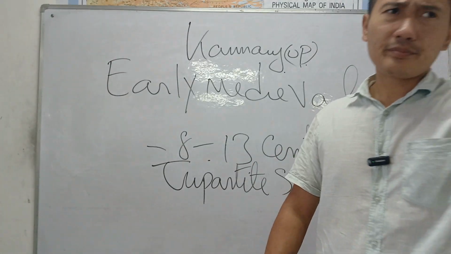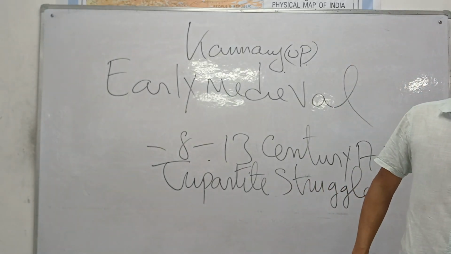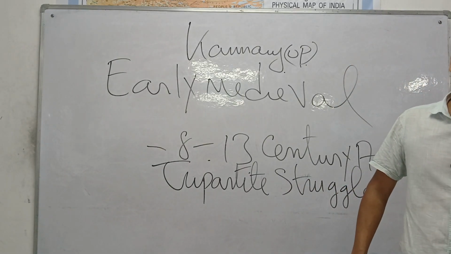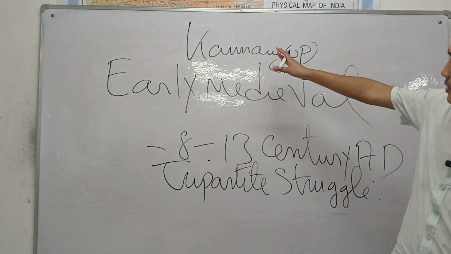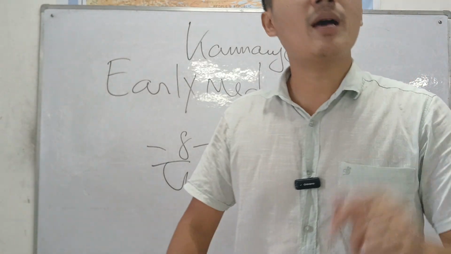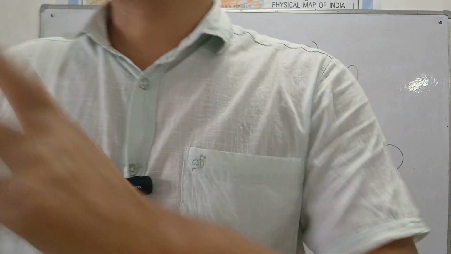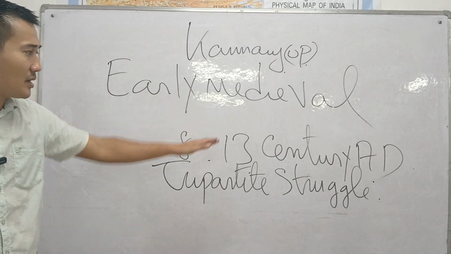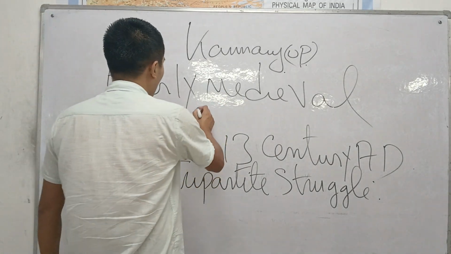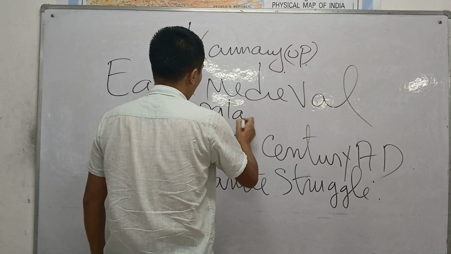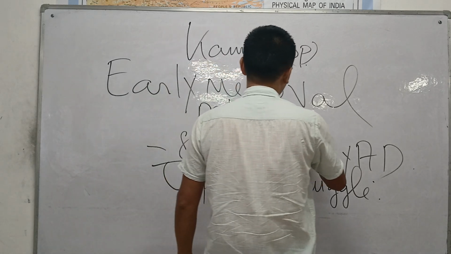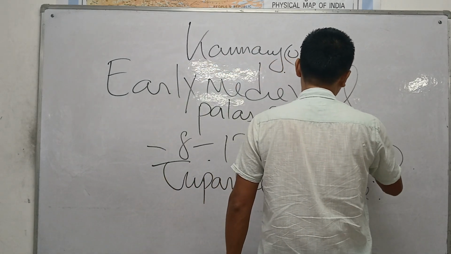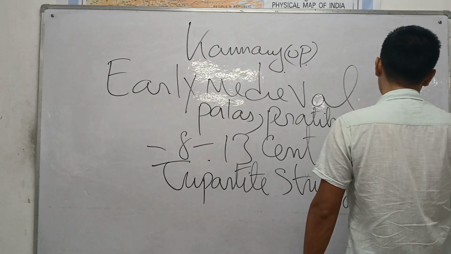If you capture Pataliputra, you will capture eastern India. Same thing here: if you capture Kanauj, you will capture North India. That's the reason the early medieval period, from the 8th to the 13th century, is all about the fight of three dynasties: the Palas, Pratiharas, and the Rashtrakutas.